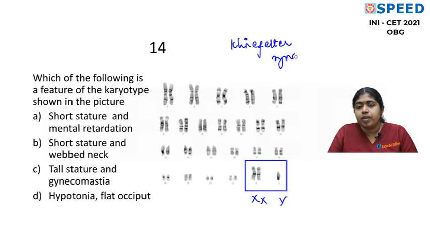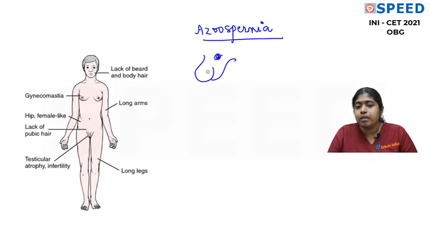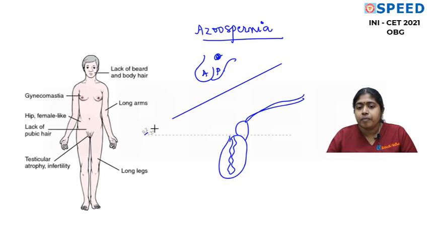Klinefelter syndrome is a cause of azoospermia and it is a testicular cause of azoospermia. So when we classify azoospermia, we classify the hypothalamic, anterior and posterior pituitary, and then the testicular causes and then the post-testicular causes. So whenever we classify azoospermia, we classify it as pre-testicular causes, testicular causes and post-testicular causes.